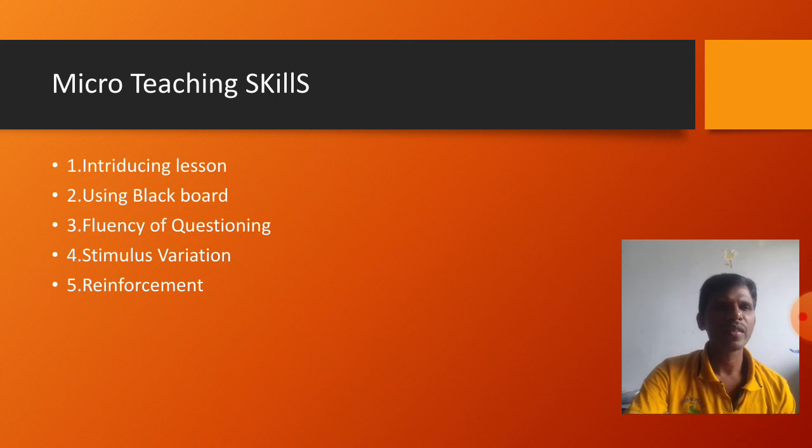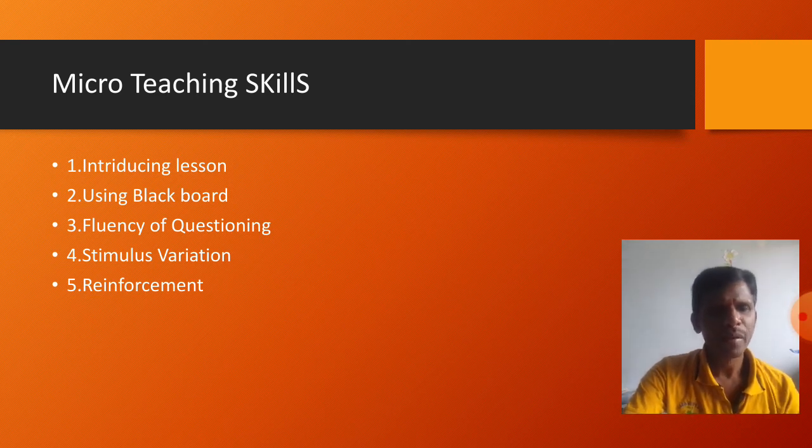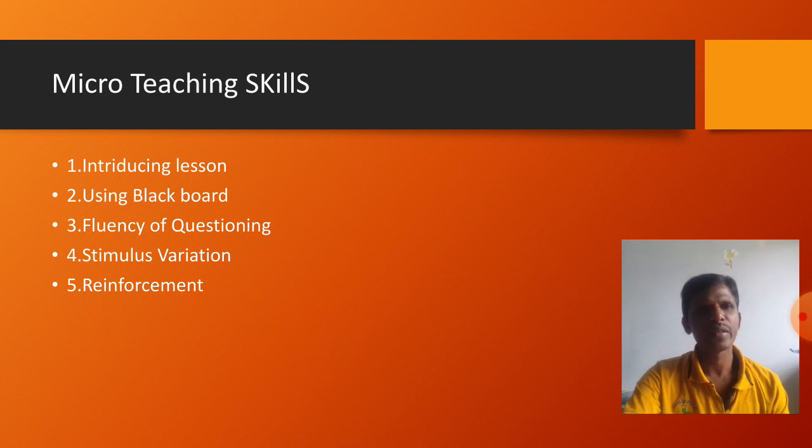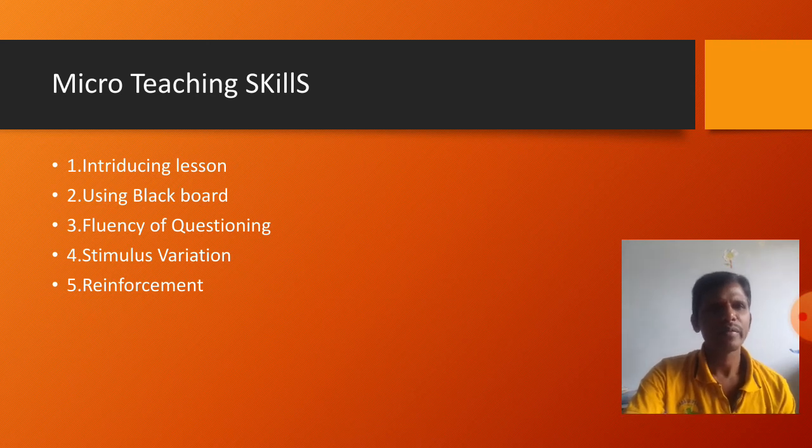So as a mathematics teacher, if we practice these five skills, and I think you have learned about the explanation skills in other methods. If it is for physical science, you can get the explanation skill components in that, or English also, Telugu also you can get their explanation skills.